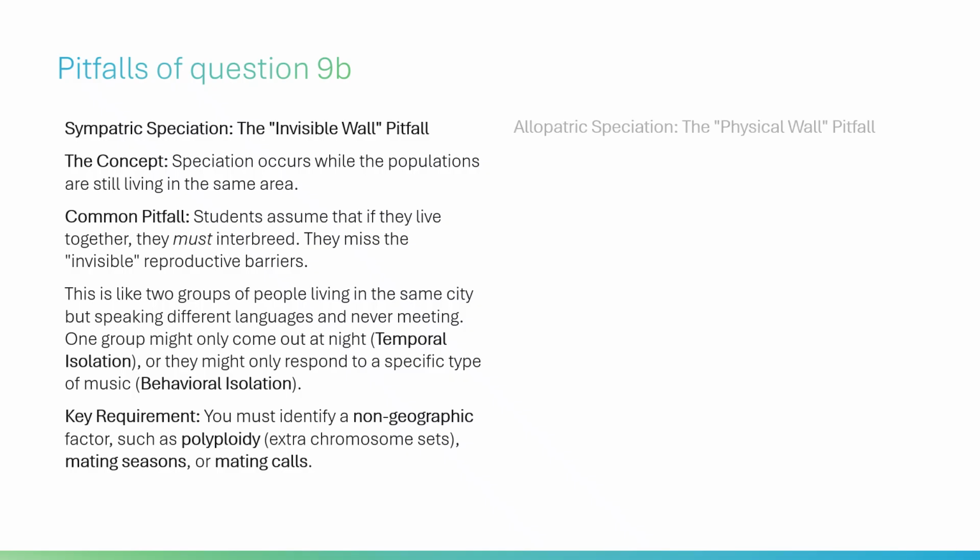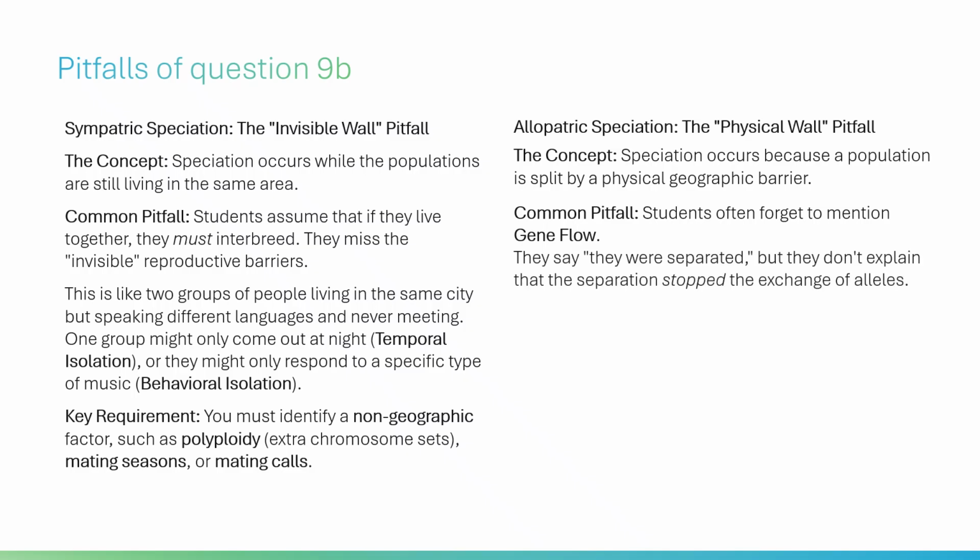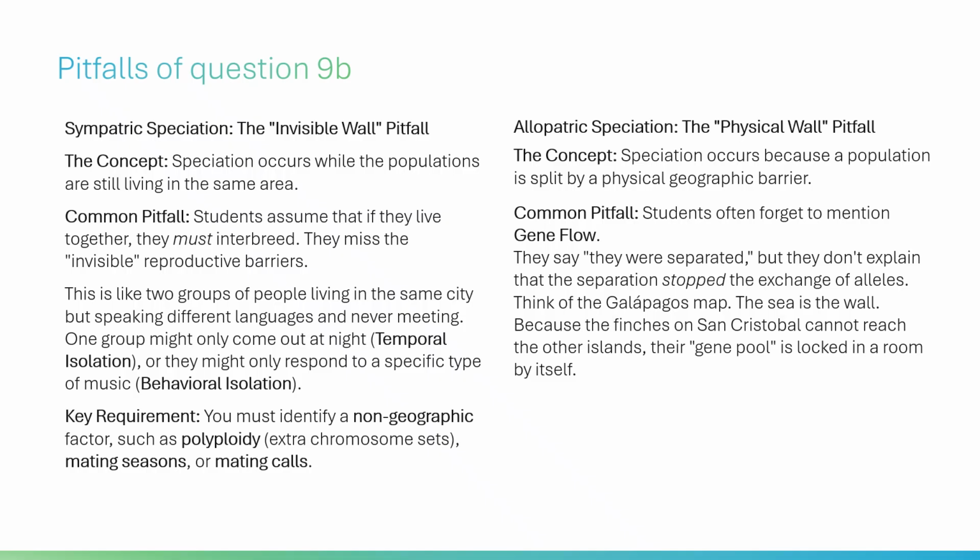Allopatric speciation, the physical wall pitfall. The concept: speciation occurs because a population is split by a physical geographic barrier. Common pitfall: students often forget to mention gene flow. They say they were separated, but they don't explain that the separation stopped the exchange of alleles. Think of the Galápagos map. The sea is the wall. Because the finches on San Cristobal cannot reach the other islands, their gene pool is locked in a room by itself. Key requirement: you must state that there is no gene flow due to geographic isolation.